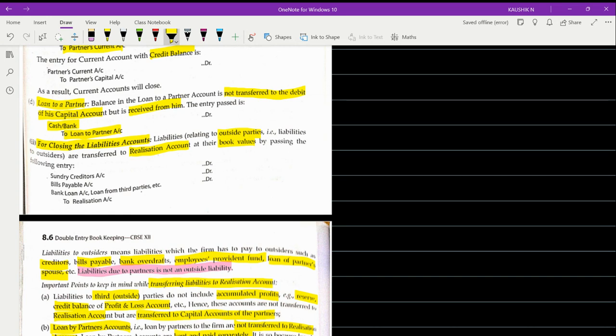Okay, are you getting my point? When you're preparing the realization account, which are the items to be taken into account, which are the items that are not to be taken into account? Any doubt? Any doubt up to this?